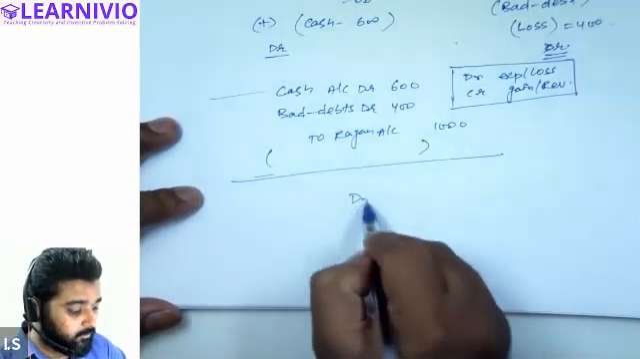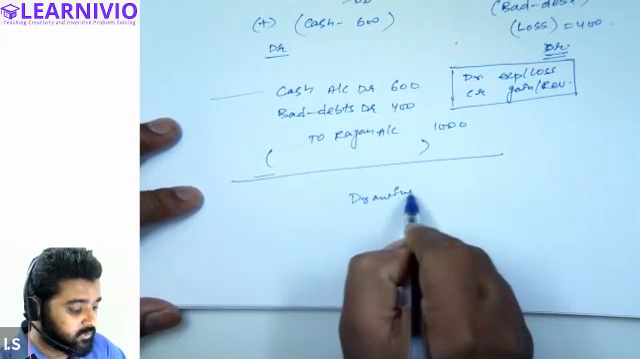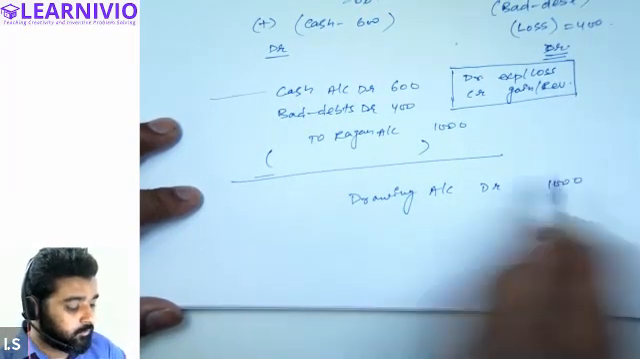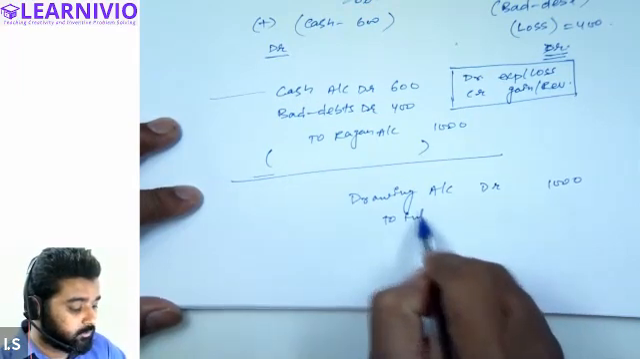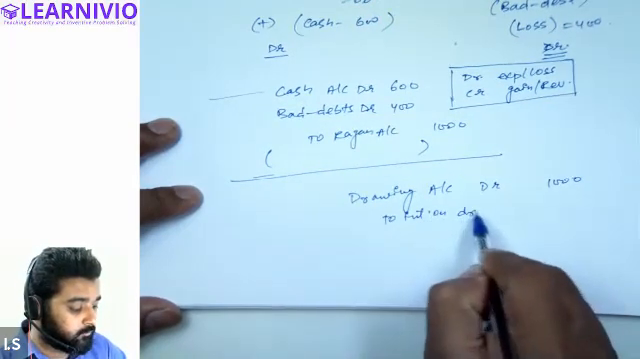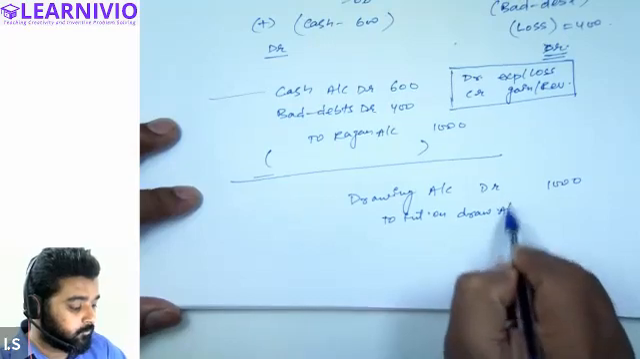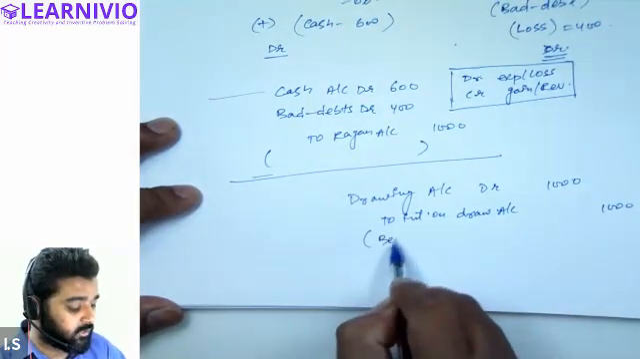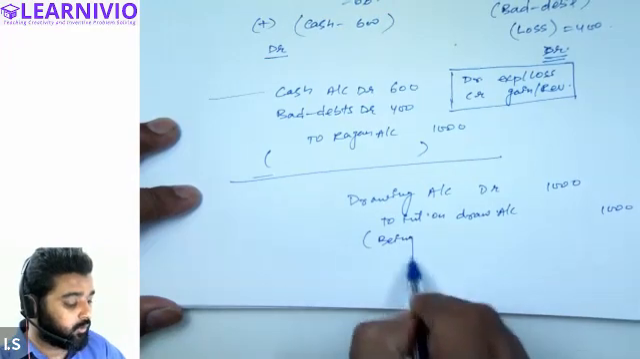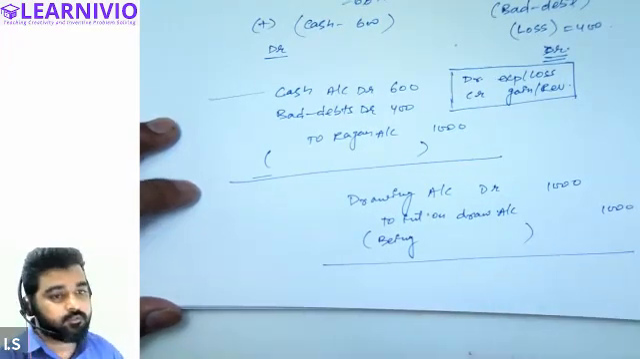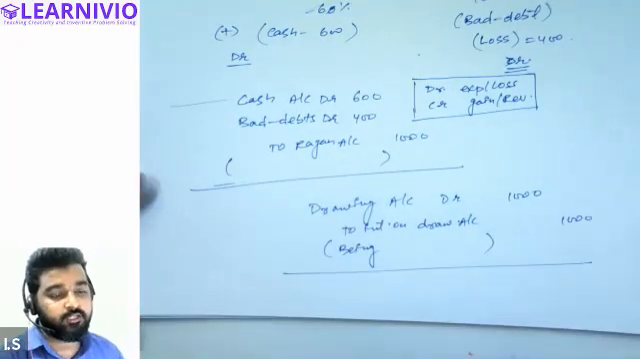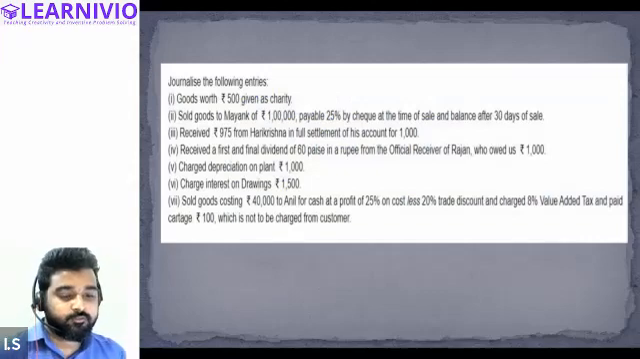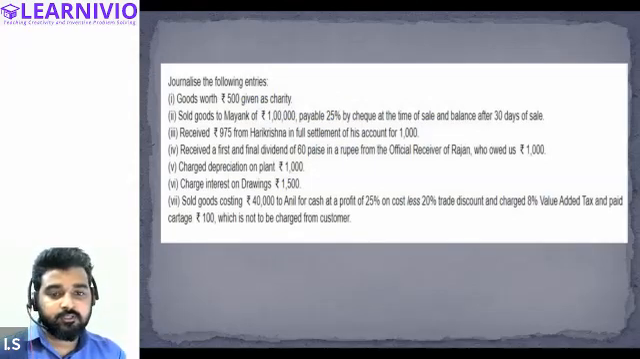Drawings account debit by 1000 to interest on drawing account 1000. And now we can write down the narration: being interest charged on drawing. This is how we can journalize this transaction. Tell me, guys, Steve, Samiksha, and Halima, is this clear?